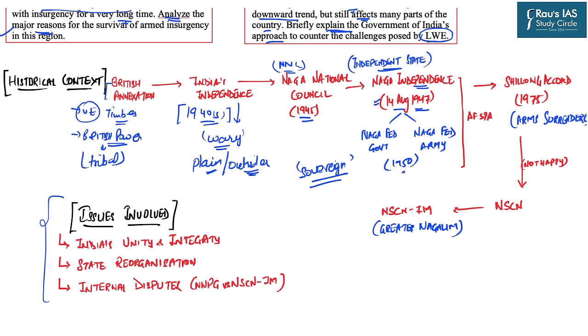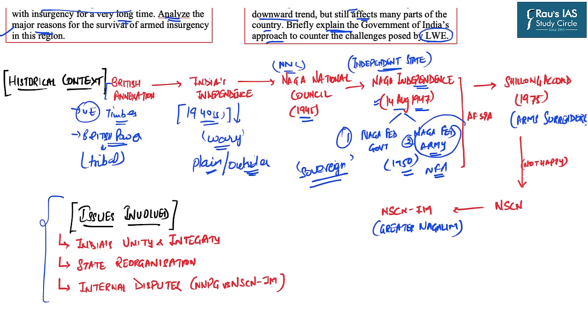In line with this, in 1950, in order to further pressurize the Indian government, this NNC was further divided into two major groupings. The first was the Naga Federal Government, and the second was the Naga Federal Army. Now, NFA, that is the Naga Federal Army, was an armed group which aimed to pressurize India's government in order to fulfill their political demands.